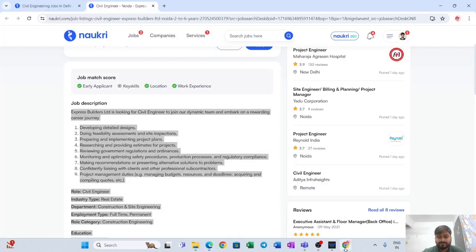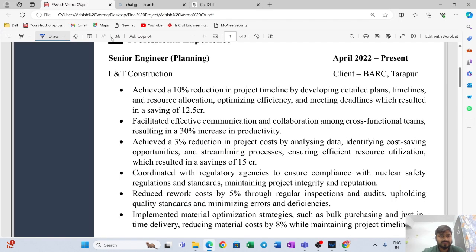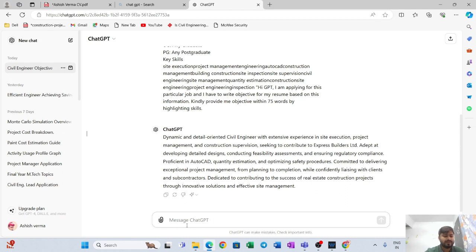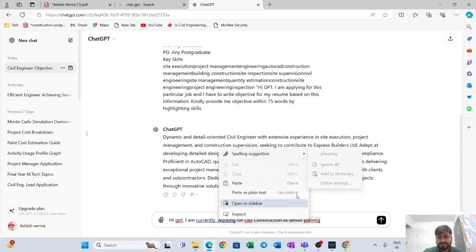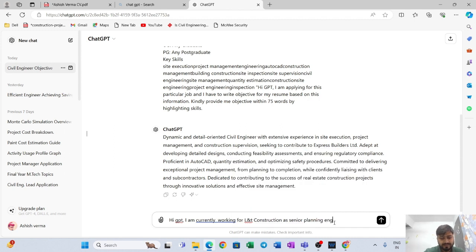Let's say at your current role, you are working as a planning engineer. So again, you give one prompt to Chat GPT. Hi GPT, I am currently working for L&T, let's say L&T construction as senior planning engineer. Okay, why is this spelling getting wrong?